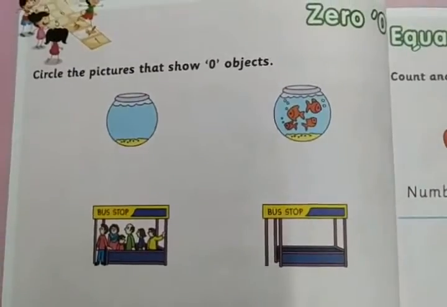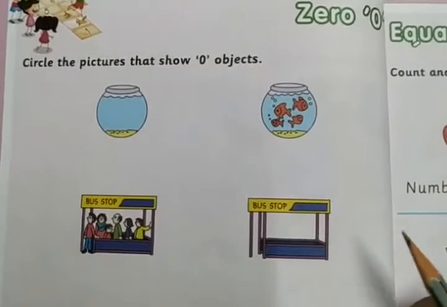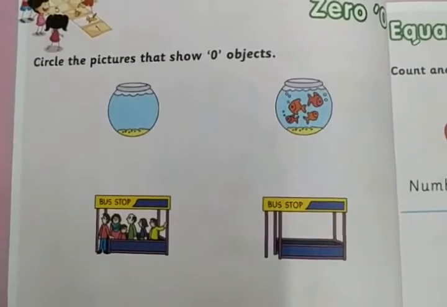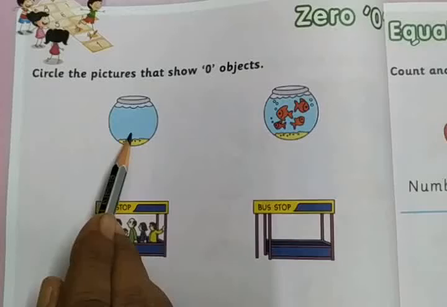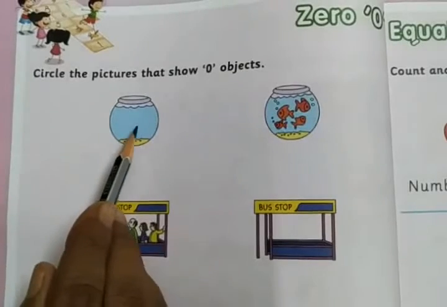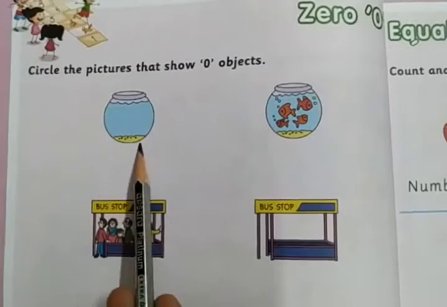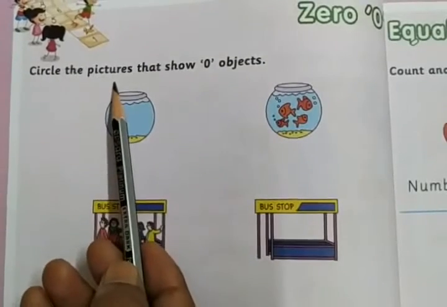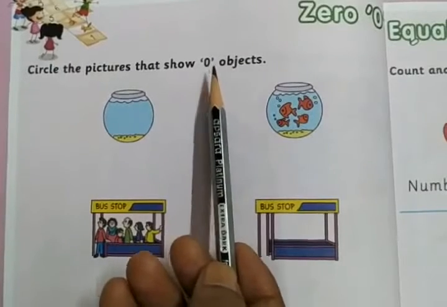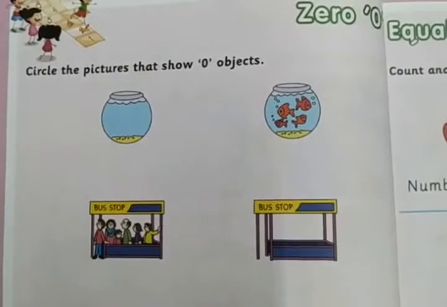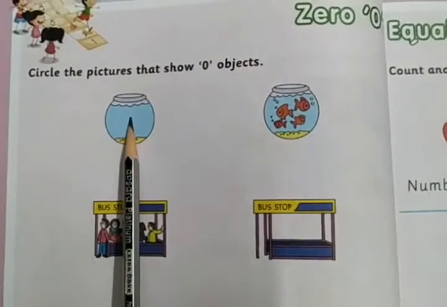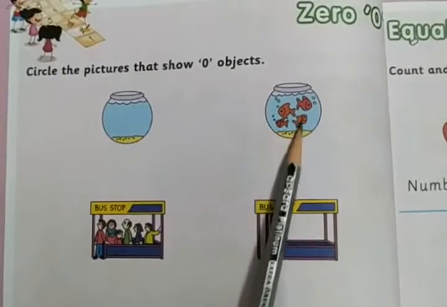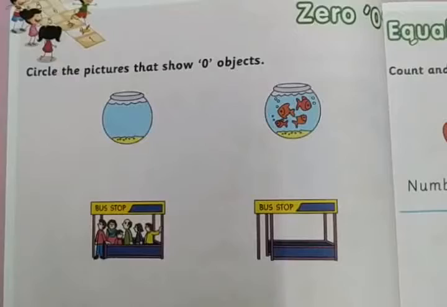So next, let's do some activity for understanding. See here the fish pot. Here there were no fish in this pot. Circle the pictures that show 0 objects. Here 4 fishes are there. No fish means 0 fishes. 0 objects.